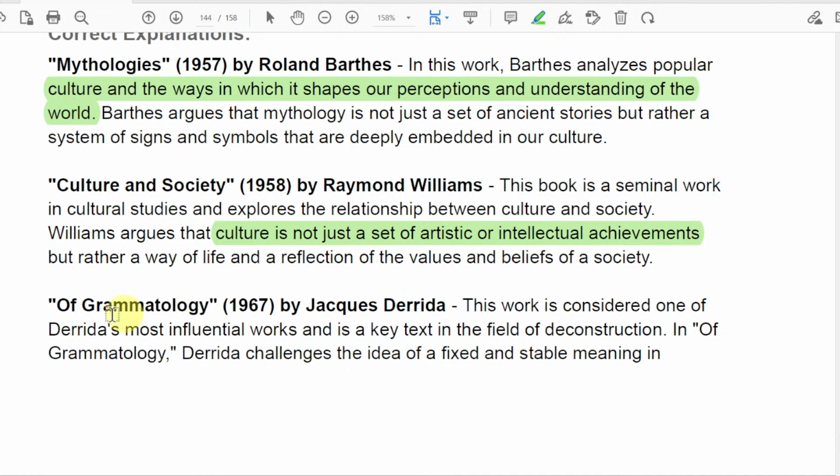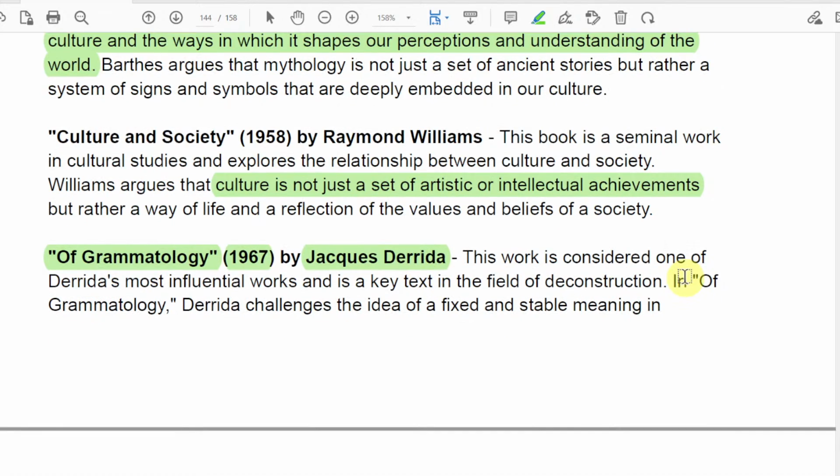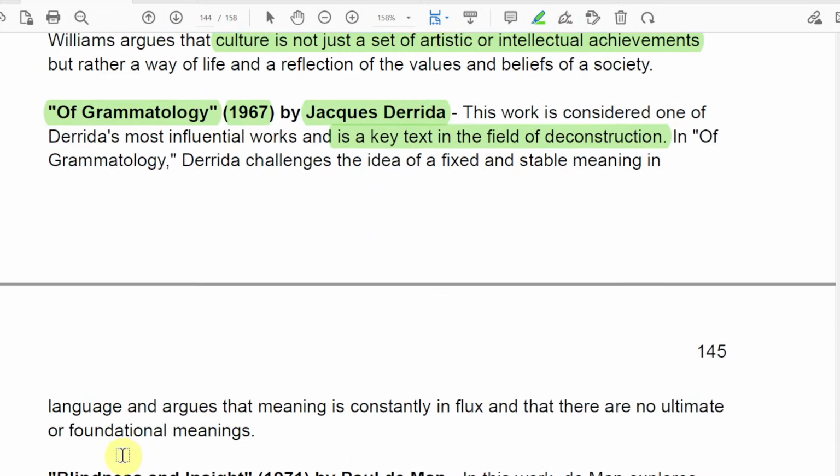Got it? And Of Grammatology, of course, 98% of you will know, or I can say 99, is by Jacques Derrida. We have to remember the date also, that is 1967. This work is considered his most influential work, and it is the key text in deconstruction. In Of Grammatology, Derrida challenges the idea of fixed and stable meaning in language and argues that meaning is constantly in flux and that there are no ultimate or foundational meanings, right? So that is deconstruction.